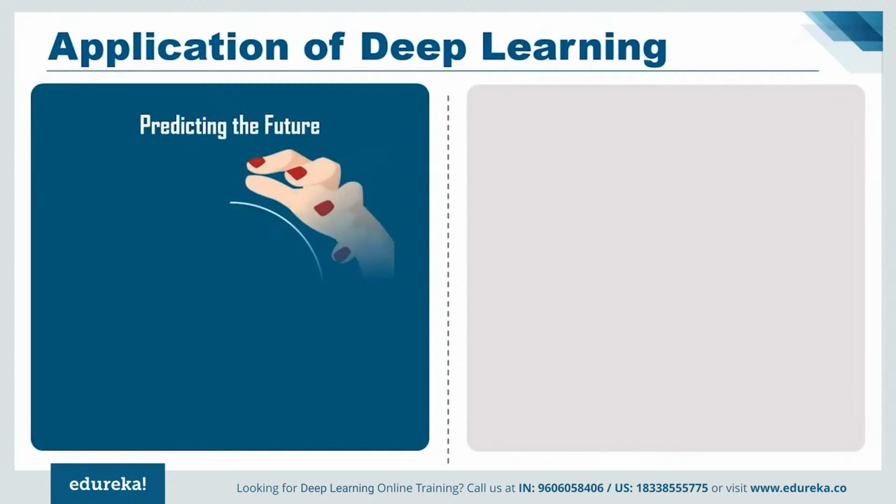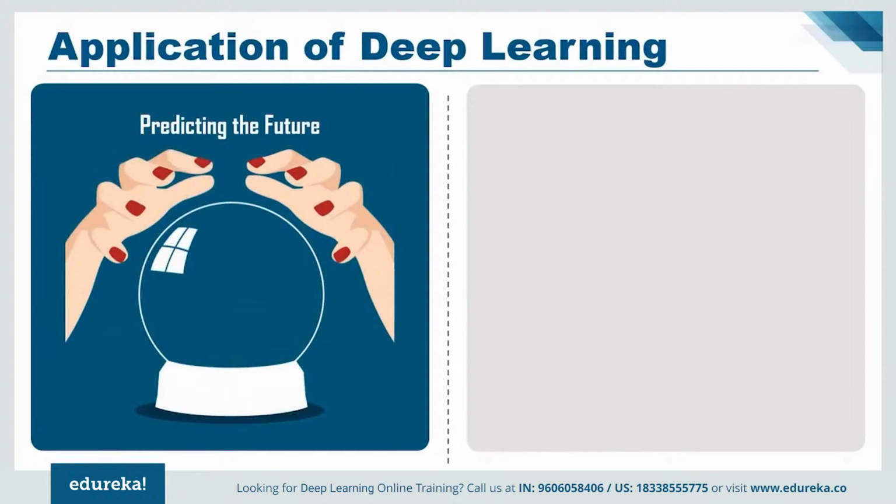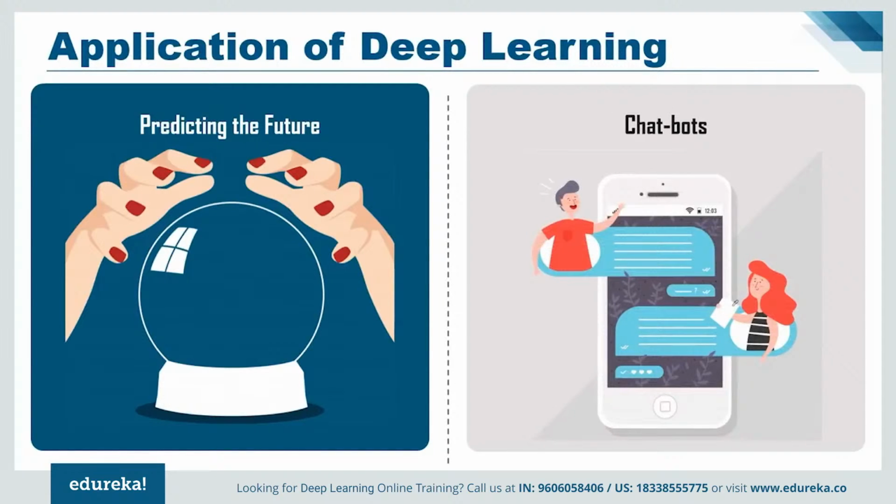Now, if we talk about predicting the future, deep learning can help us predict earthquakes and tsunamis beforehand so that preventive measures can be taken to save many lives from falling into the clutches of natural calamities. Another implementation of deep learning is chatbots. Now, all of you have heard about Siri, which is Apple's voice-controlled virtual assistant. Believe me, with the help of deep learning, these virtual assistants are getting smarter day by day. Chatbots also work with the help of deep learning.